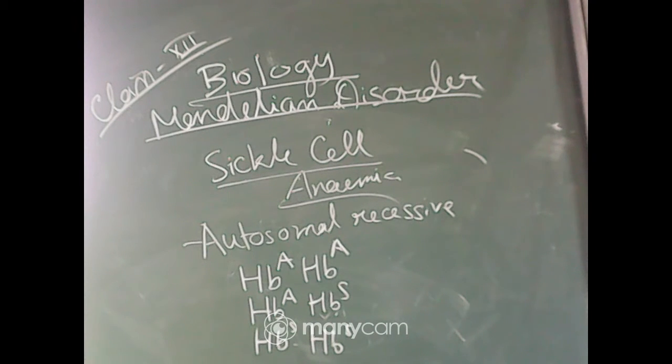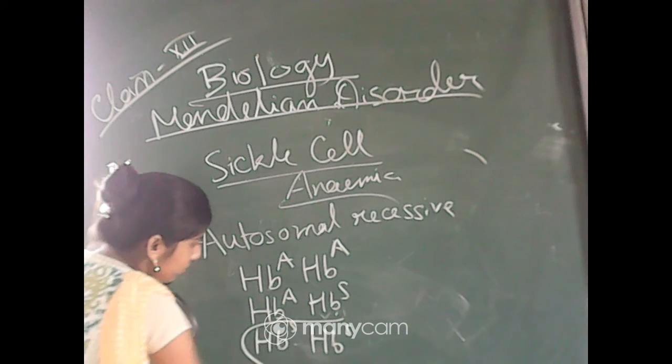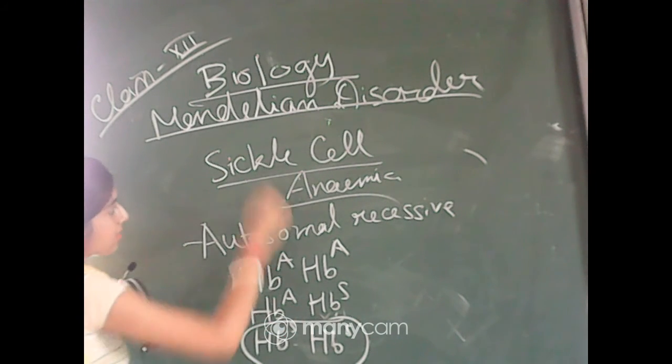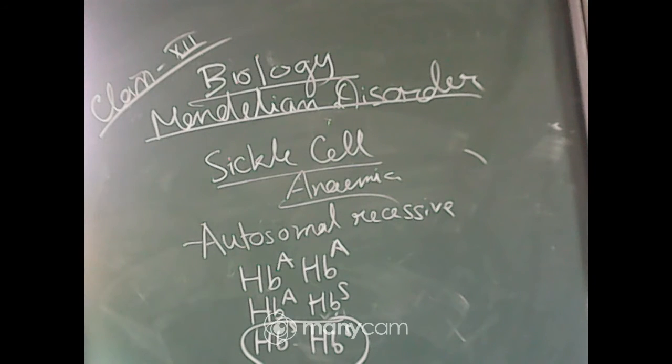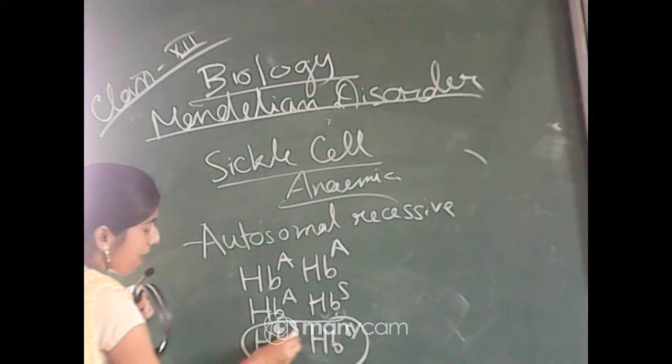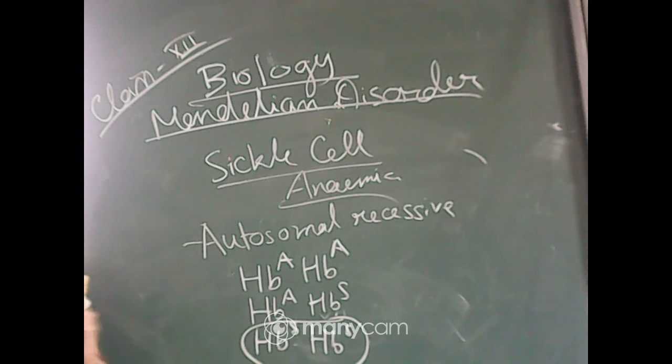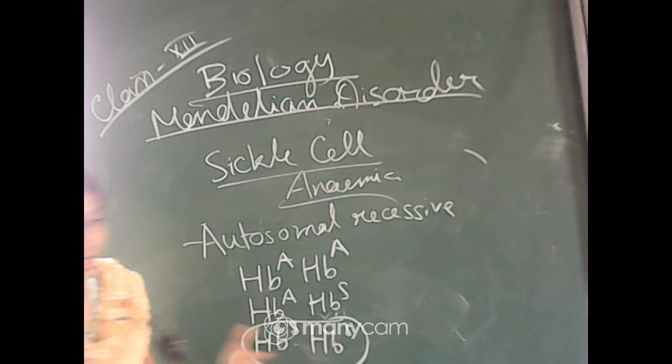Now, individuals homozygous for HbS HbS suffer from the disease and die very early. HbS denotes the sickle cell part, and A means normal. So if a person has the HbS HbS condition, the person will suffer from sickle cell anemia and die very early.